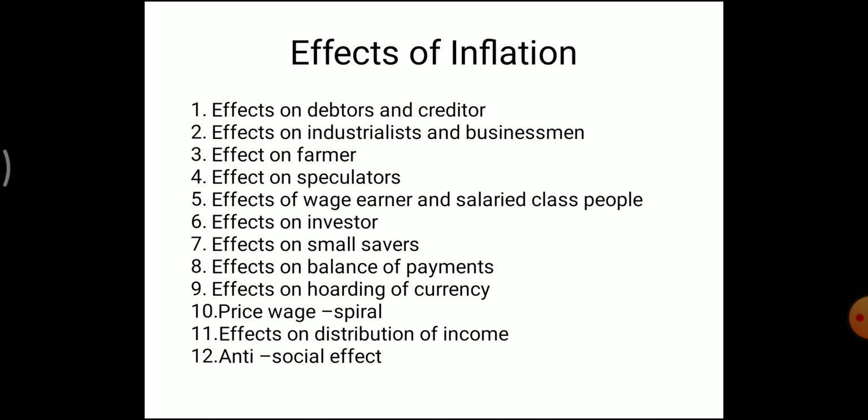And fifth one is the effect on wage earners and salaried class people. Wage earners and salaried class people belong to the fixed income group and suffer most in the period of inflation. Wages and salaries are more or less fixed. As the purchasing power of money falls, their real income comes down. So the cost of living goes up and their standard of living declines.